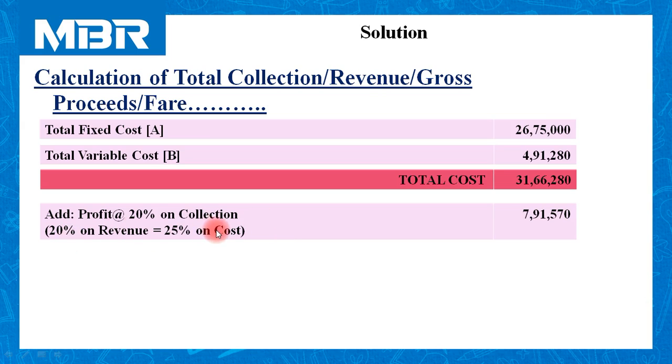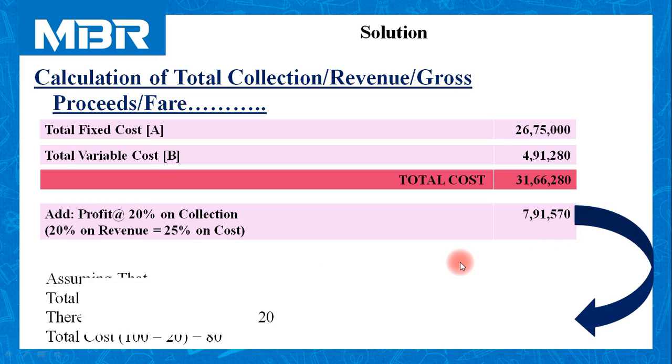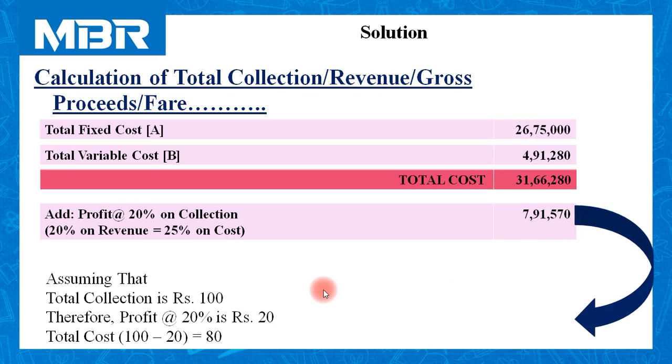You can directly use relationship 20% profit on revenue equals to 25% on cost. Amount of profit is 7,91,570. If you are not clear for this direct calculation, we have some other solution as well based on assumption.